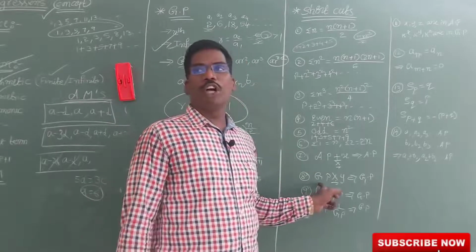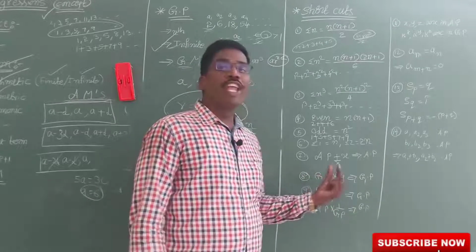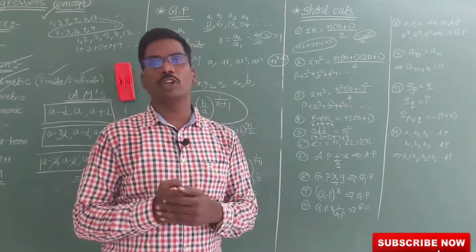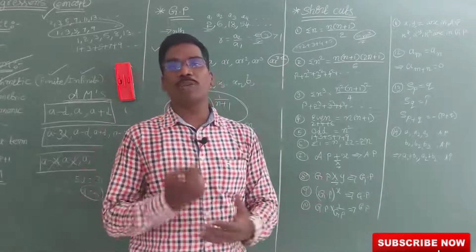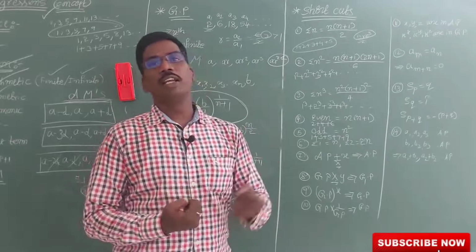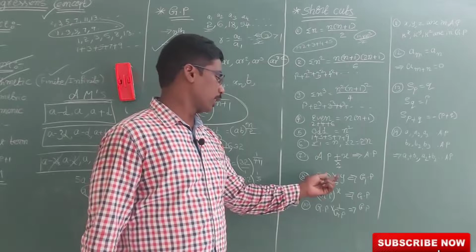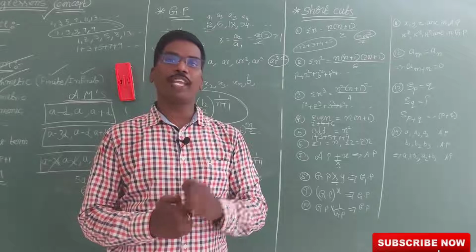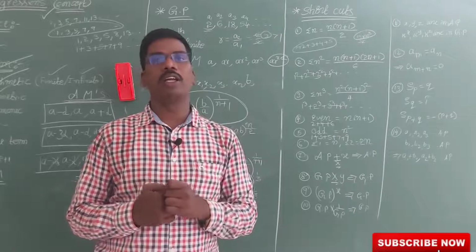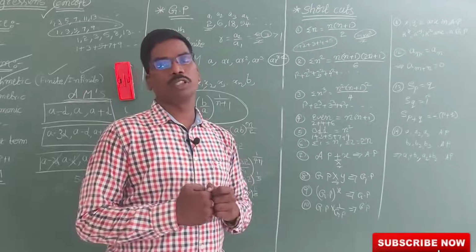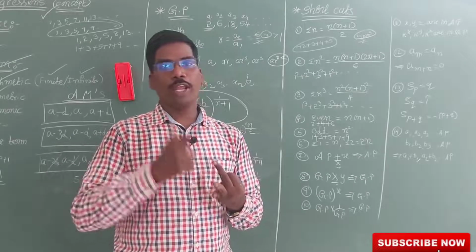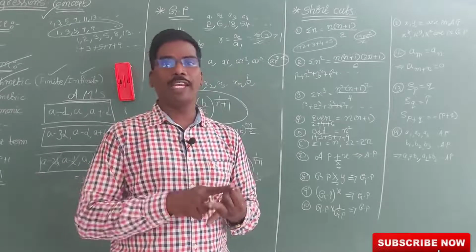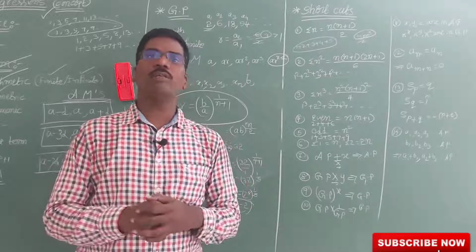Now, coming to geometrical progression. If you take any geometrical progression and multiply with any number, the resulting sequence is also a geometrical progression. And if you divide with a fixed number, then the resulting sequence is also a geometrical progression. One more thing: if you take the same power, the same exponent, for each term, then the resulting sequence is also a geometrical progression. For example, 2, 4, 8, 16: if I take power 3 of everything, 2 cube, 4 cube, 8 cube, 16 cube, this is also a geometrical progression.